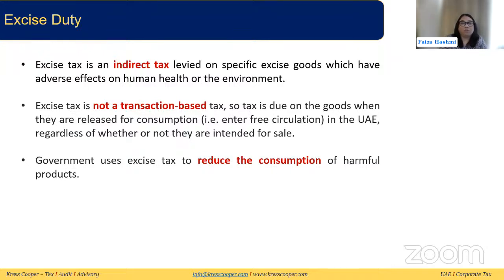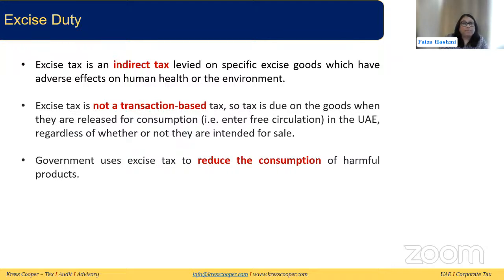That means when the goods are produced or the goods are imported. So excise tax is not applied at the time when the goods are sold. It is applied at the time when the goods are imported into the UAE, or they are produced in the UAE, or they leave the designated zone. So that is also one of the differences between the two.